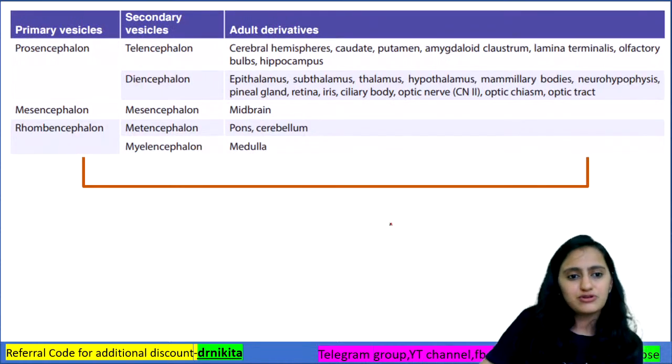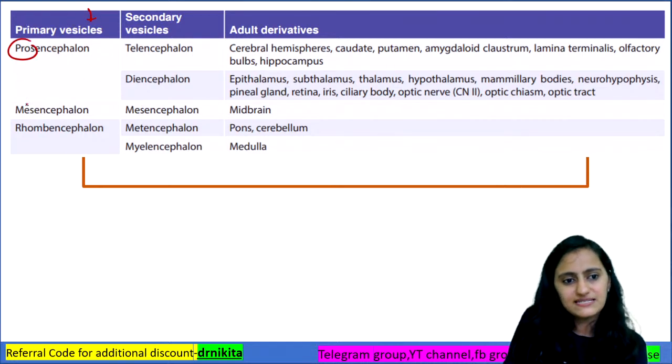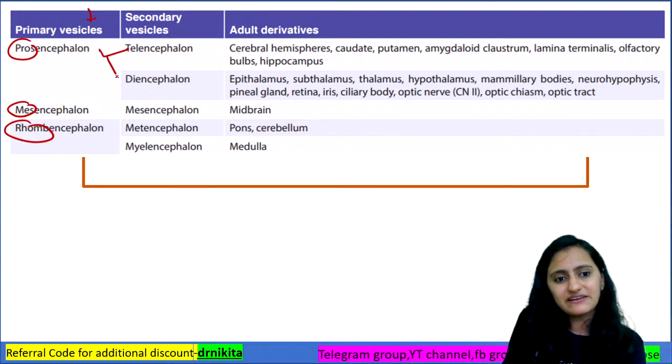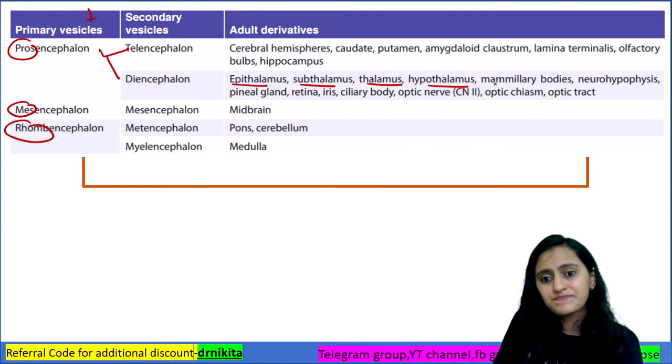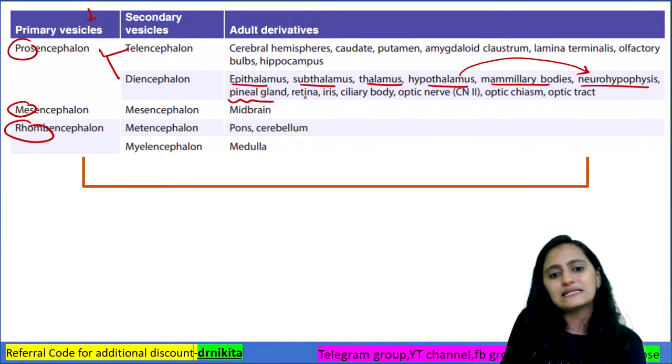So your optic structures, so you can see that in the primary vesicles, when the brain is developing embryologically, you have prosencephalon, mesencephalon and rhombencephalon. Prosencephalon then divides into telencephalon and diencephalon. So in the diencephalon, you have all the thalamus-related structures. Epithalamus, subthalamus, thalamus, hypothalamus. Plus you have the mammillary bodies, with the hypothalamus the neurohypophysis, the posterior pituitary, also the pineal gland and all your eye structures.